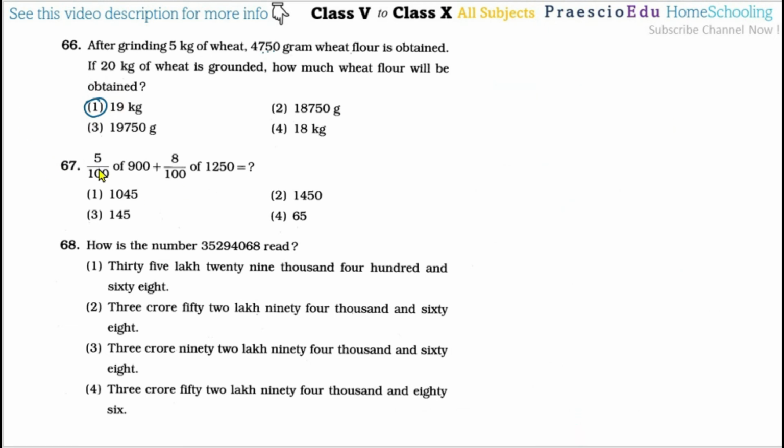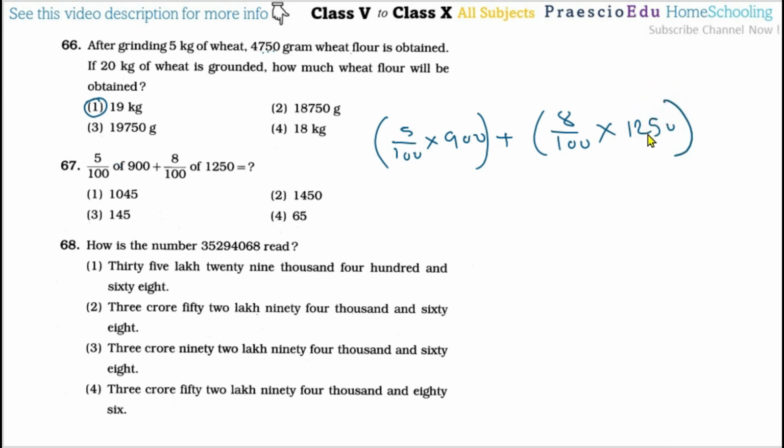Now question number 67, 5 by 100 off, means multiplication of this 900, plus, now this is separate, okay, because of this one. So plus in bracket 8 by 100 off means multiplication 1250. So that is equal to how much? Now this 20 gets cancelled, this 20 gets cancelled, this 10 gets cancelled, this 10 gets cancelled.